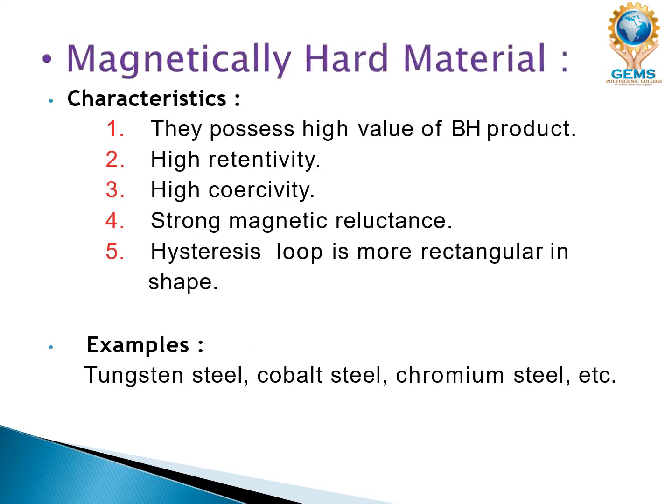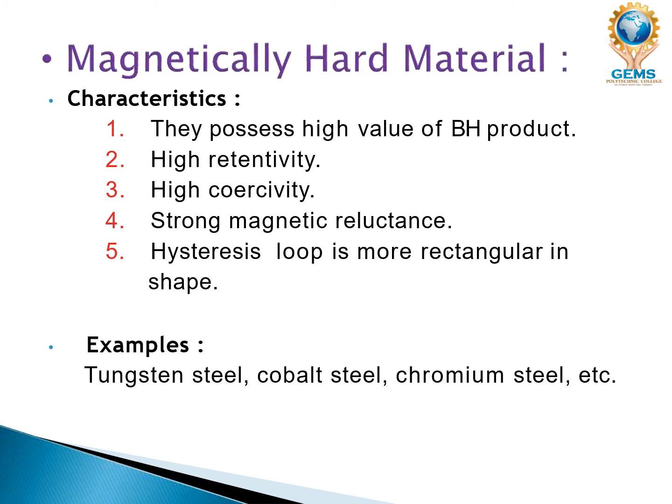Magnetically hard materials possess a high value of BH product, high retentivity, high coercivity, and strong magnetic reluctance. The hysteresis loop is more rectangular in shape. Examples are tungsten steel, cobalt steel, and chromium steel. The meaning of reluctance is unwillingness or disinclination to do something.